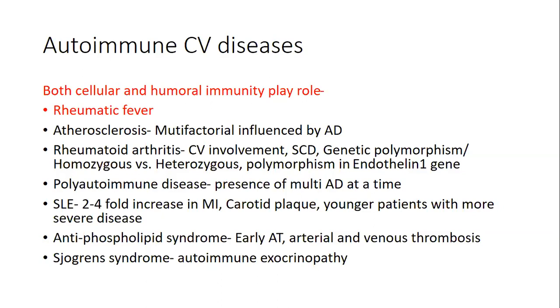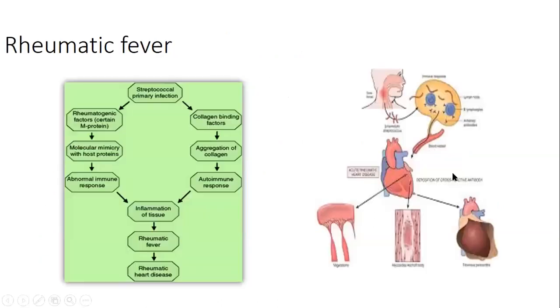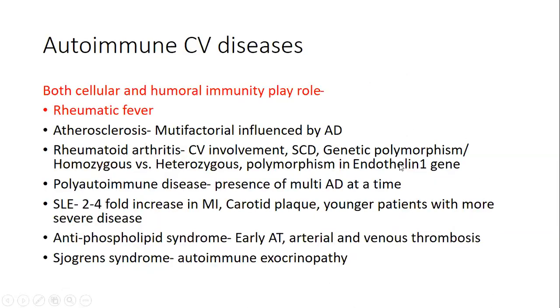And there are a lot of causative agents, particularly a lot of factors which influence this, like genetic polymorphism, heterozygous versus homozygous, polymorphism in the endothelial nitric oxide synthase gene, etc. These influences, this autoimmune mechanism, influence the early development of cardiovascular diseases in rheumatoid arthritis. So there may be genetic polymorphism, like different types of alleles that may produce different types of response in rheumatoid arthritis.